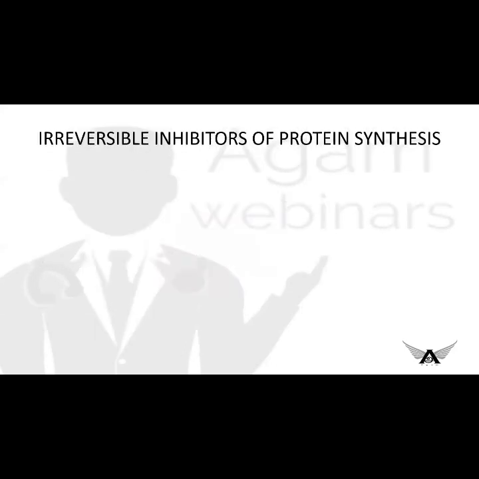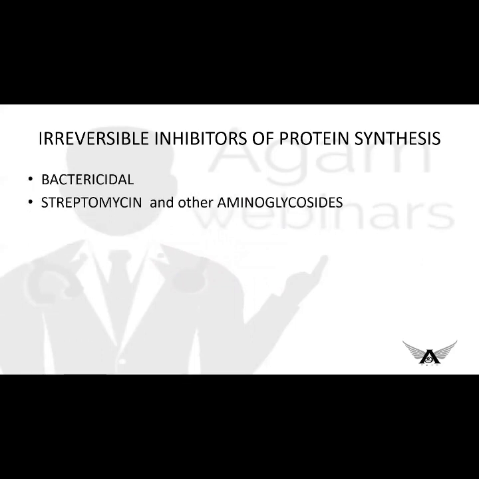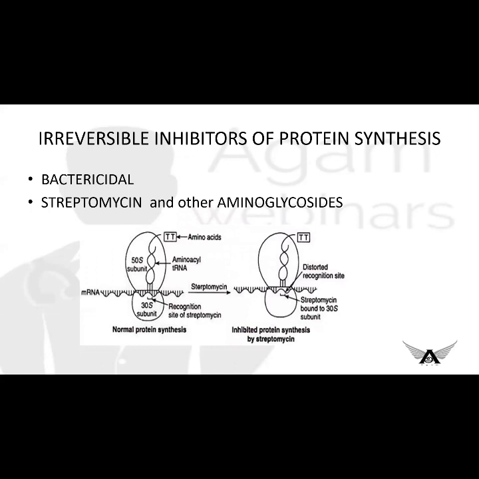Next, irreversible inhibitors, they will be bactericidal. First, this one is streptomycin and all other aminoglycosides. Aminoglycosides, how they act, I have shown already. And streptomycin will bind to the 30S ribosomal unit and cause impaired proofreading. So they inhibit the formation of the initiation complex and the total process will be inhibited.